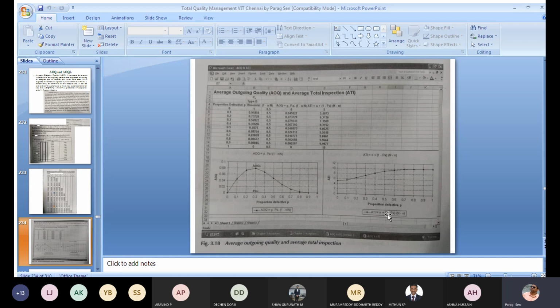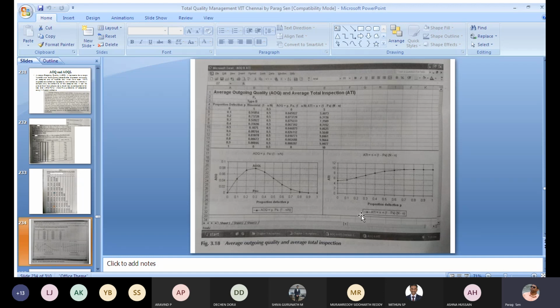And also there is a concept called average total inspection. It is basically required to determine the cost associated with that. In this case along the x-axis the proportion defectives are represented, and the average total inspection you will plot along the y-axis.